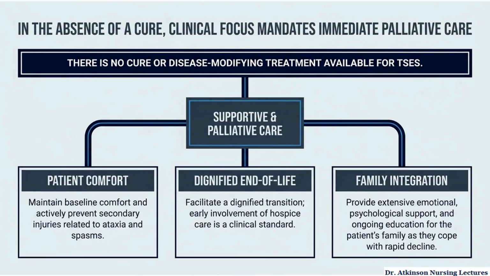Nursing priorities center on patient comfort and safety. Patients often develop severe ataxia, rigidity, spasms, and progressive neurologic decline, so preventing falls, skin breakdown, and secondary injury becomes critical. End-of-life planning and hospice involvement should occur early, rather than waiting until the final stages. Family support is also a huge part of care. Families are coping with an extremely rapid decline, often over just months, so education, emotional support, and communication are essential nursing responsibilities.